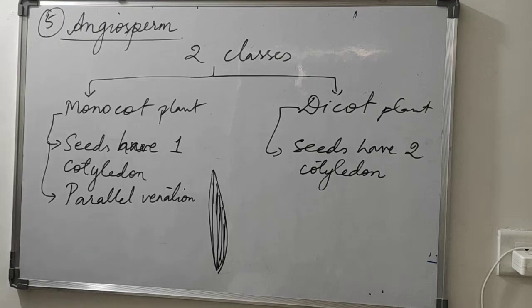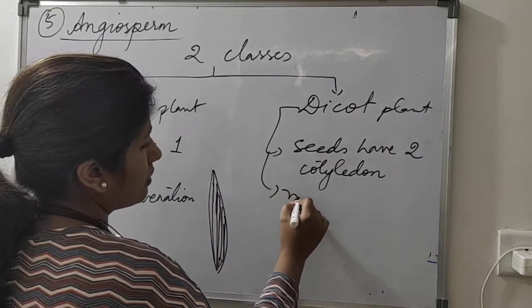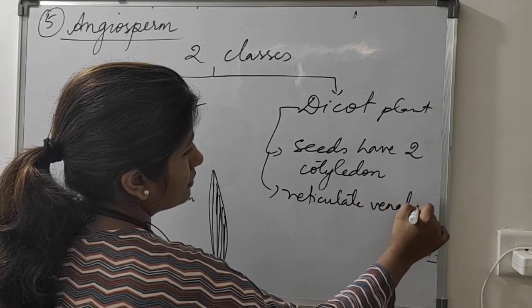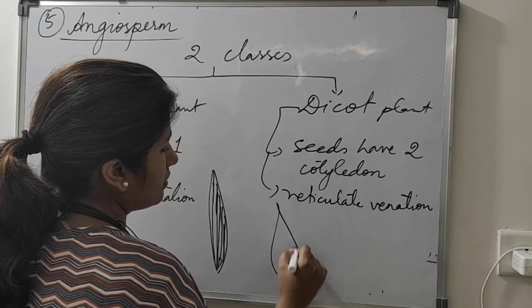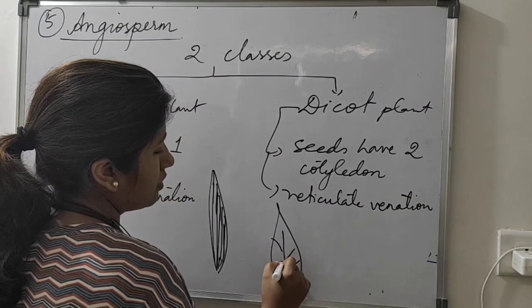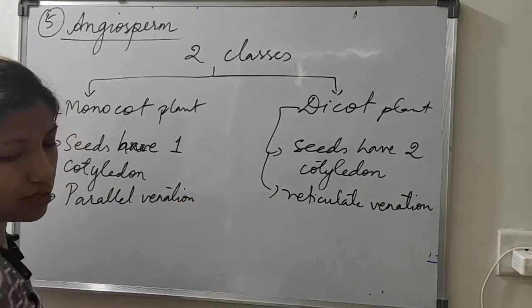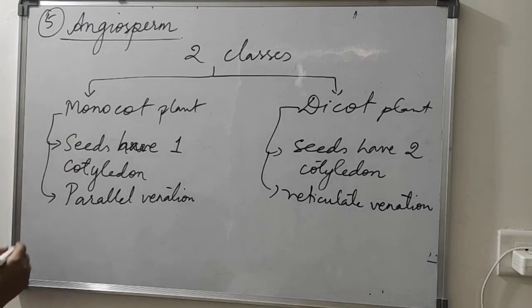So these leaves have parallel venation, and here they have reticulate venation. Reticulate venation means the leaf arrangement is like this. And flowers are tetramerous and pentamerous here, and there flowers are trimerous.